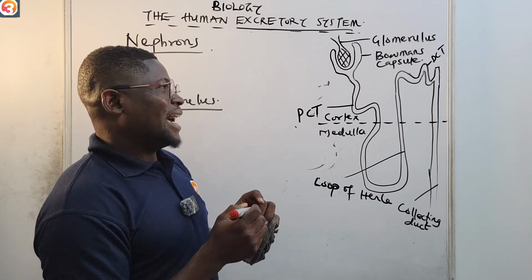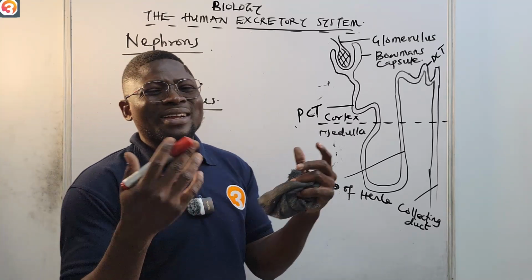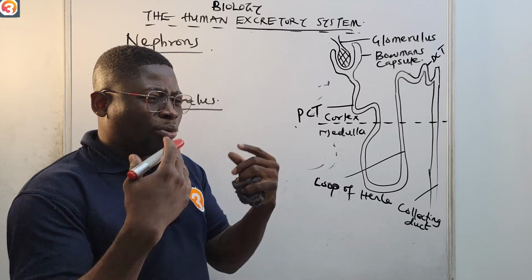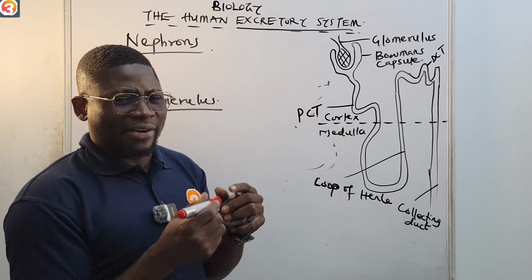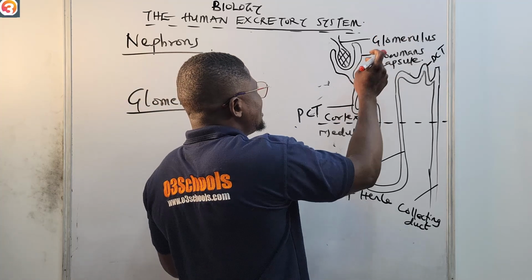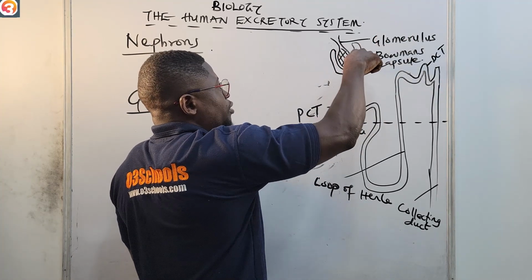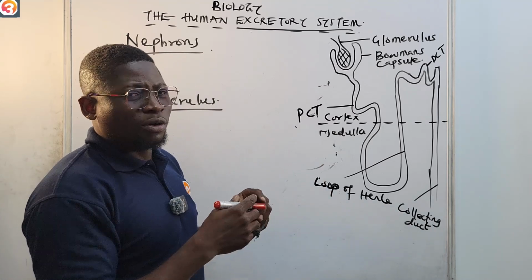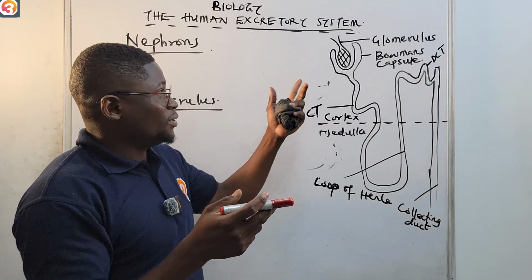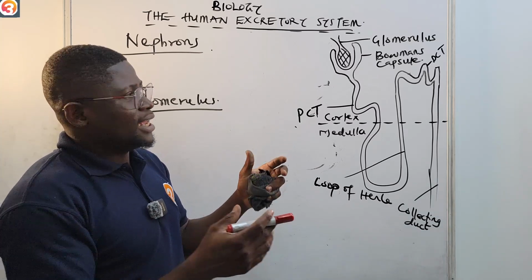This glomerulus is a tuft, a bundle of capillaries, or blood vessels, but they are very, very tiny. And this glomerulus sits on top of the Bowman's capsule. So filtration basically happens in the Bowman's capsule, with the help of the glomerulus. Take note of that.